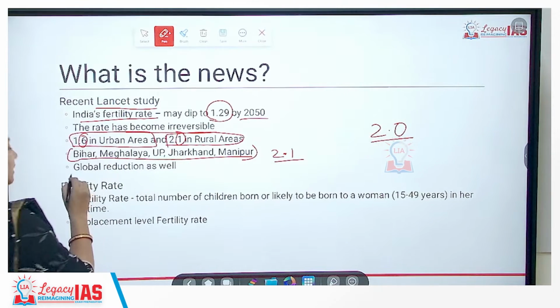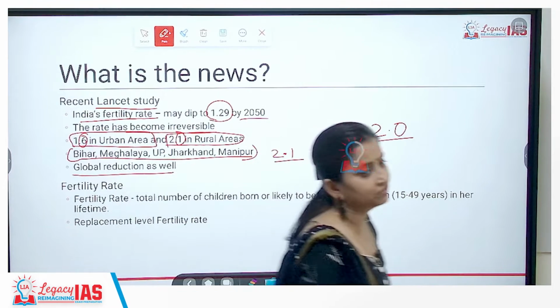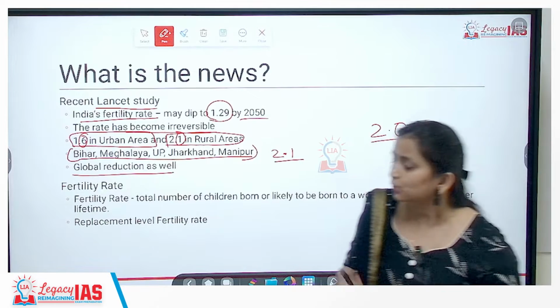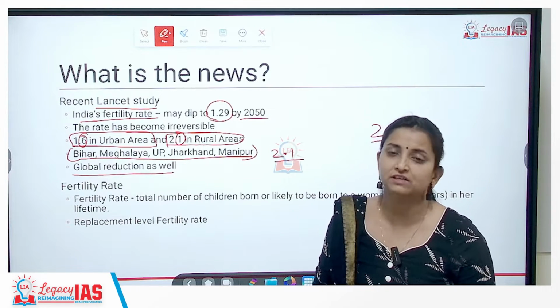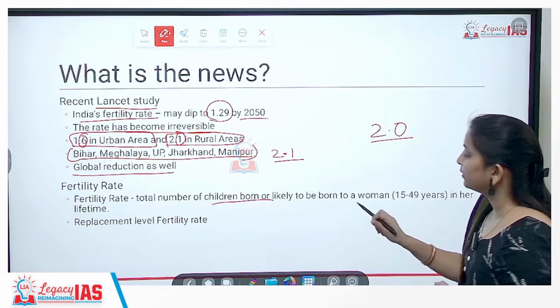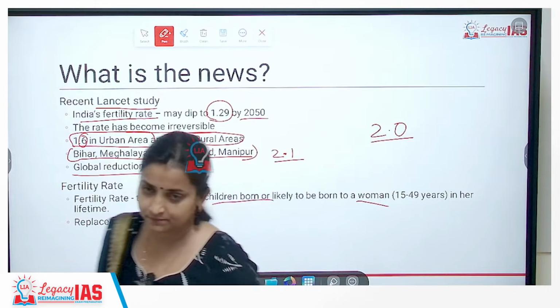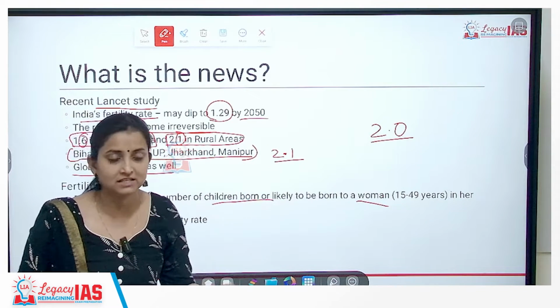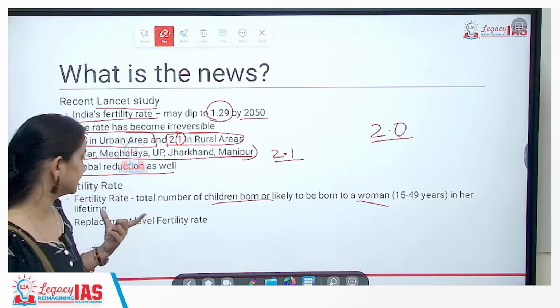The Lancet report also says that there is an average global reduction in fertility rate. So what do we mean by fertility rate? Fertility rate is the total number of children likely to be born to a woman in her lifetime, in her capable age of pregnancy. How many children is she giving birth to? That is defined by the fertility rate.